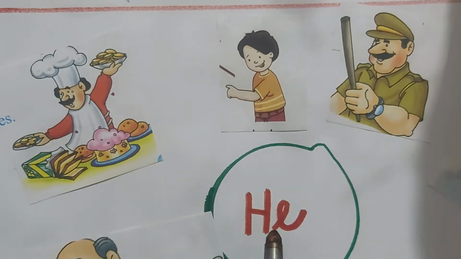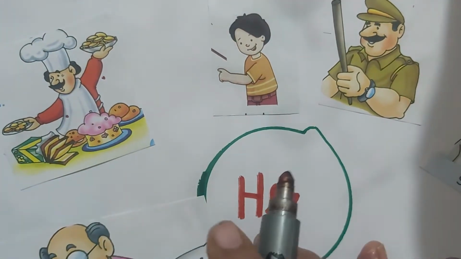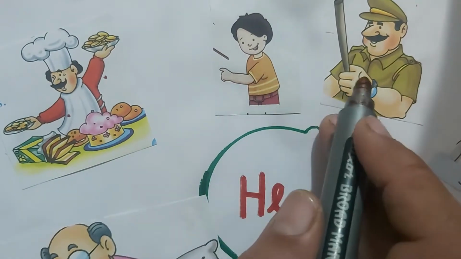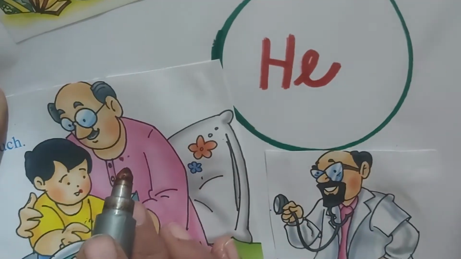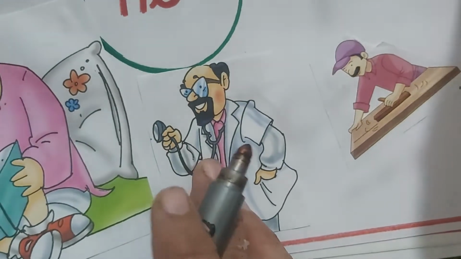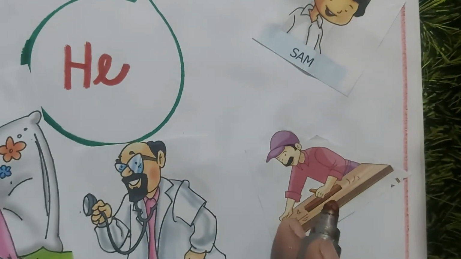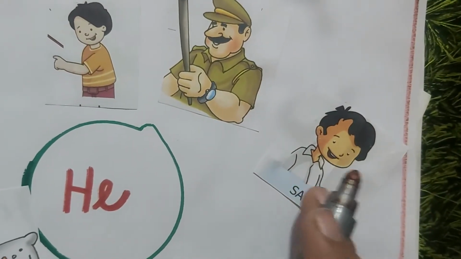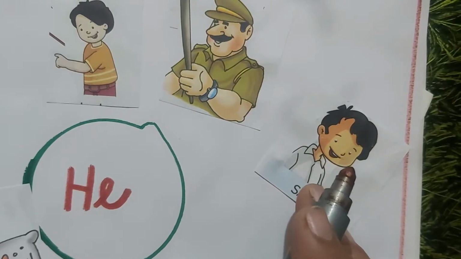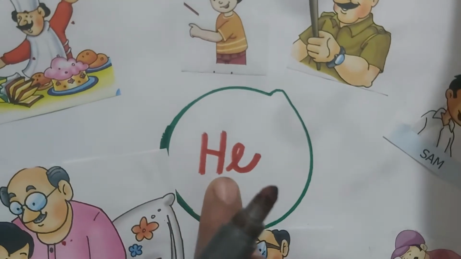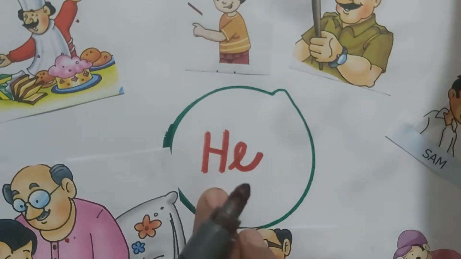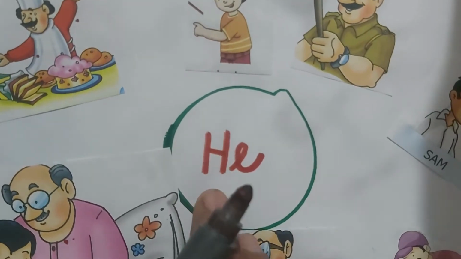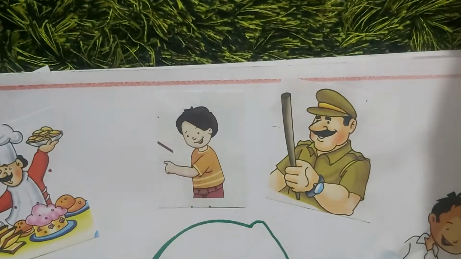Now, he. When do we use he? We use he for a boy, for a policeman, for a chef if the chef is male, for grandfather, for grandson, for doctor if the doctor is male, for carpenter, for any of our friends who is a boy. So he is used for masculine gender. We have read about gender now. He is used for masculine gender, or we can say male people. He is used for male.